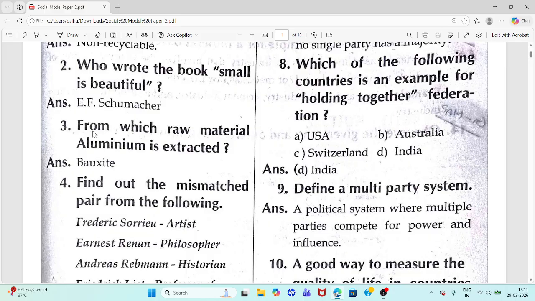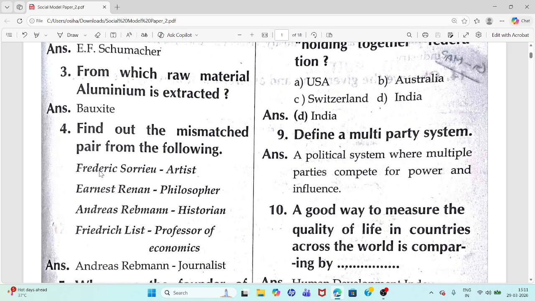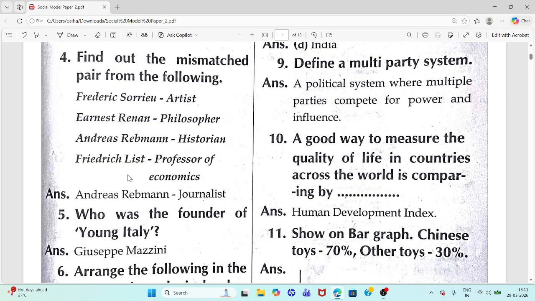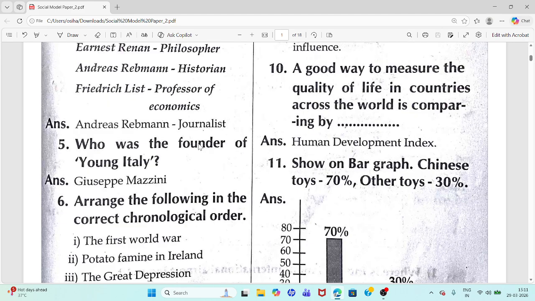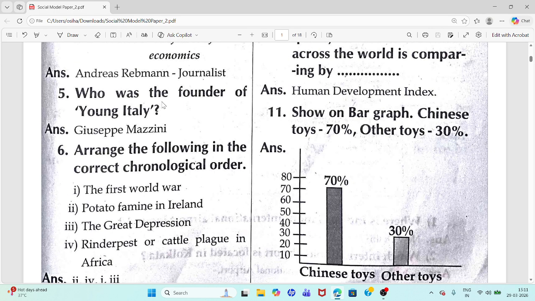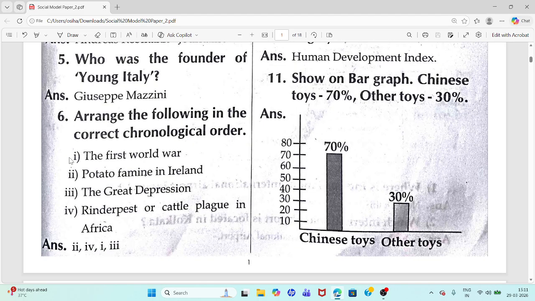Third question. From which raw material aluminum is extracted? Answer bauxite. Fourth question. Find out the mismatched pair from the following. Answer Andrus Rebman, journalist, not historian. Fifth question. Who was the founder of Young Italy? Answer Giuseppe Mazzini.